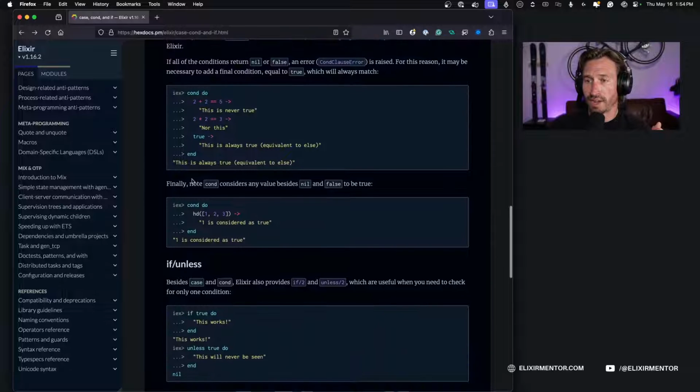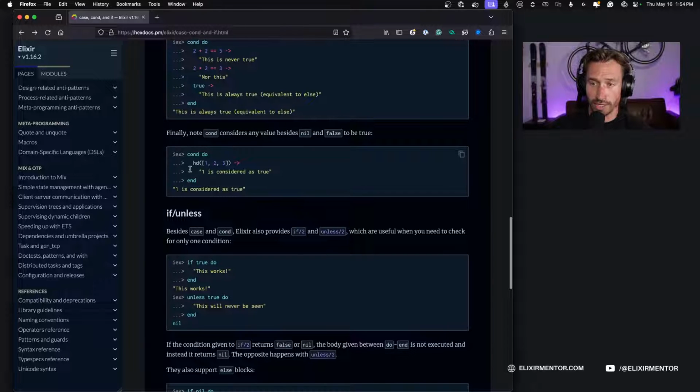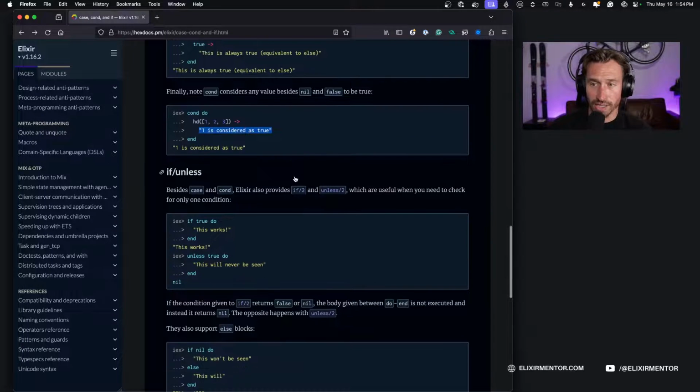All right, so finally, note conditional considers any value besides nil and false to be true. All right, so that's good to know. So if we took the head of a list, that's value 1. So 1 is considered true, and you'll get this response out of it.